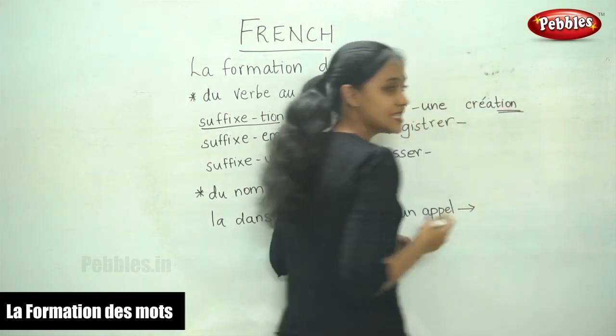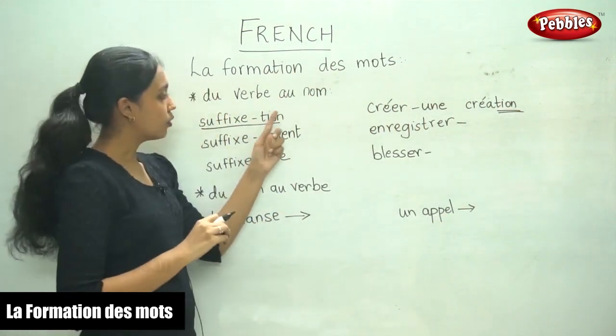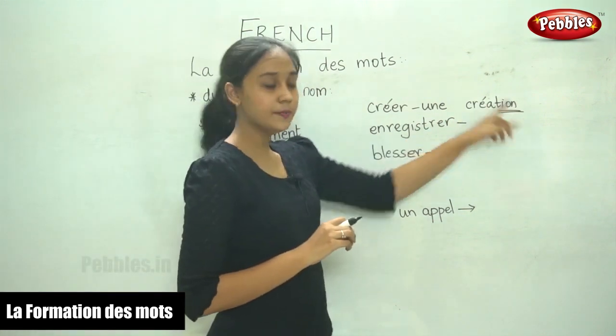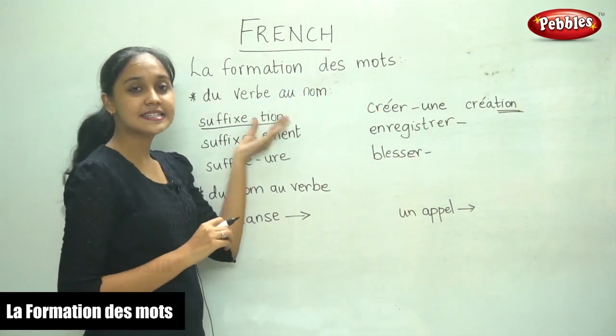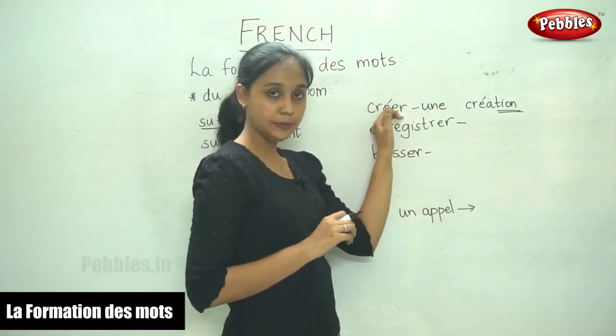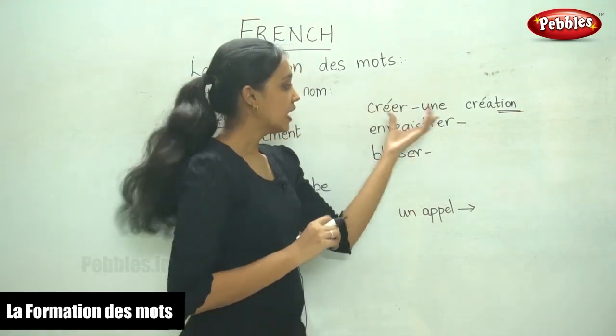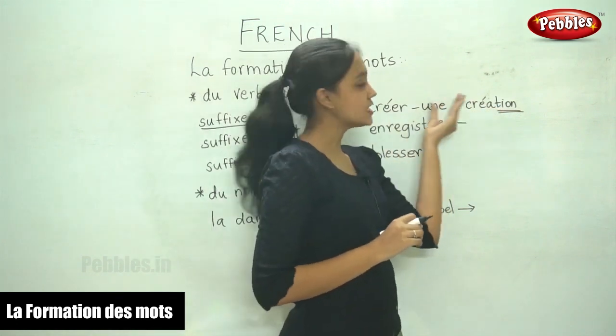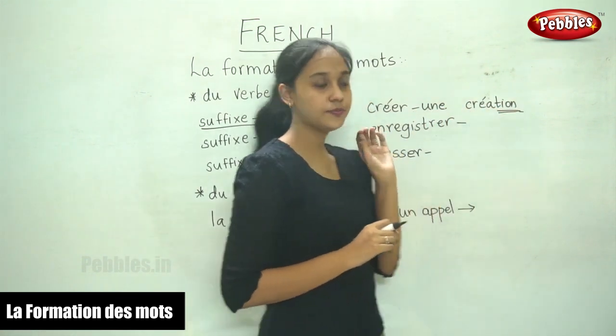So the ending is tion. Okay? So tion is the suffix. We have been given the verb créer and in the noun form it is une création.